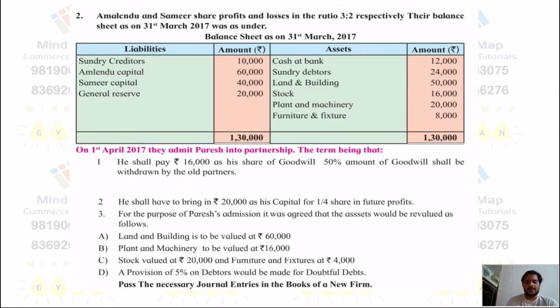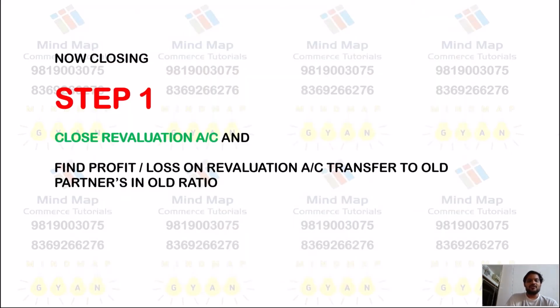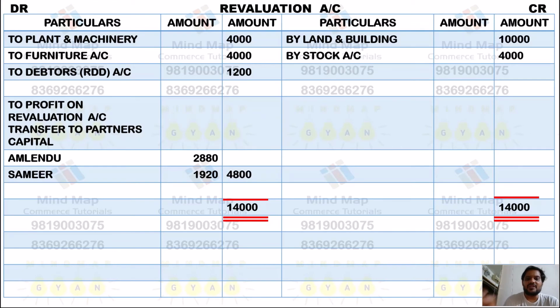So we have finished all the adjustments. Now we shall close one by one. So step 1, that is we need to close the revaluation account, and whatever the profit and loss we find from this account will transfer to, always remember, old partners in the old ratio. New partner doesn't have any effect or any impact on this revaluation. So let's start with the revaluation closing.